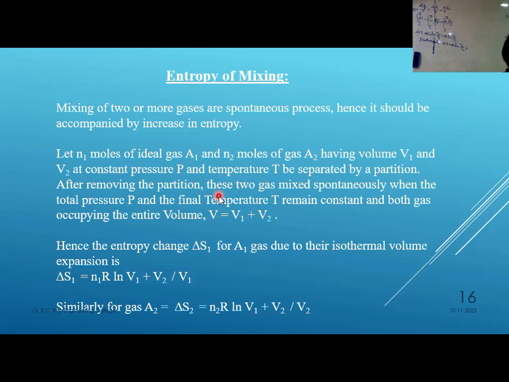X1 is N1 by N1 plus N2. Total number of moles N equal to N1 plus N2. And I have divided by N, multiplied by N. So now N1 by N equal to X1, N2 by N is X2. So ultimately we are getting minus nR summation Xi ln Xi. This is the entropy of mixing, the derivation.